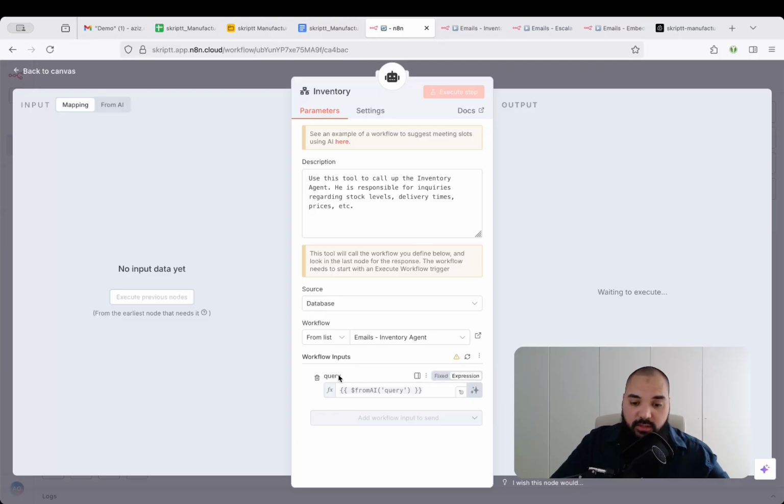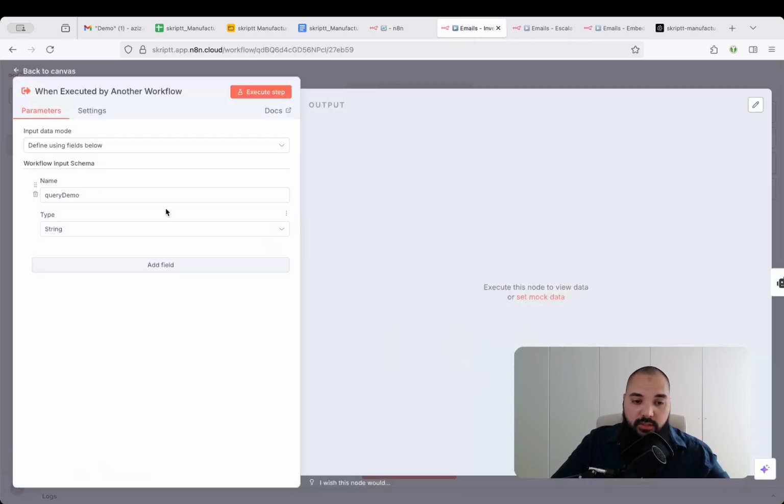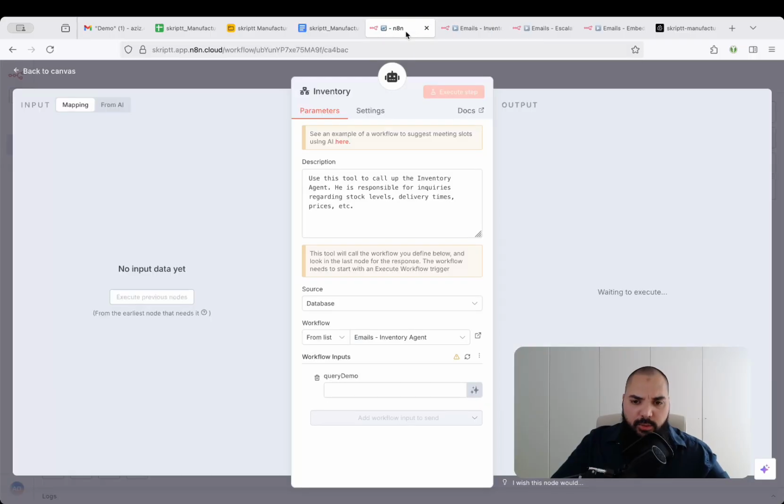And now let's take a look into this specific label here. I'm going to refresh this, and now you can see it says query demo, right? So this is where that specific term is coming from. So I'm going to change this back into query, save it again, jump back into my first level agent. I'm getting the yellow triangle again, reloading, and now I get the query, right?